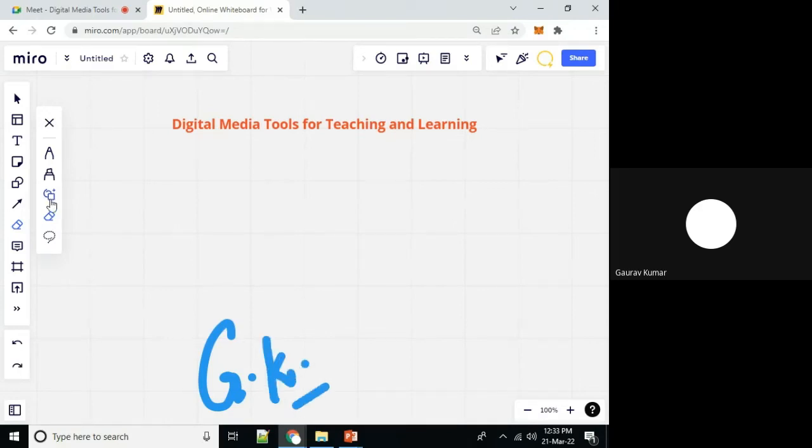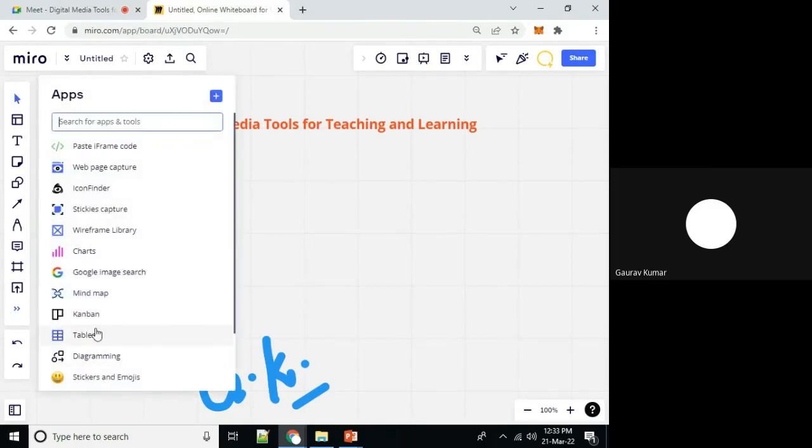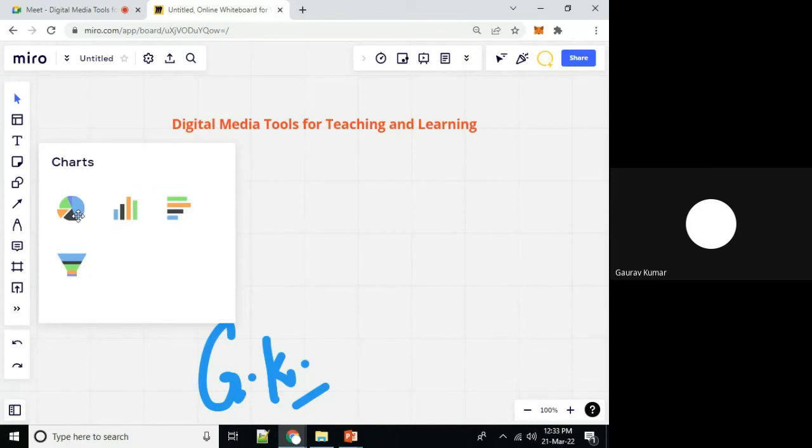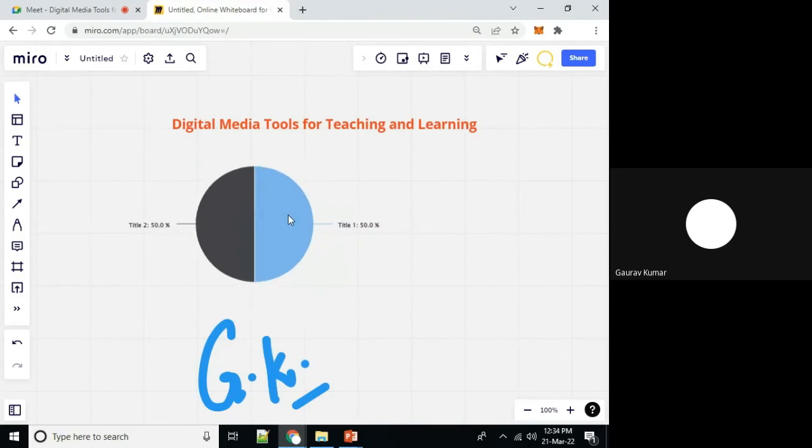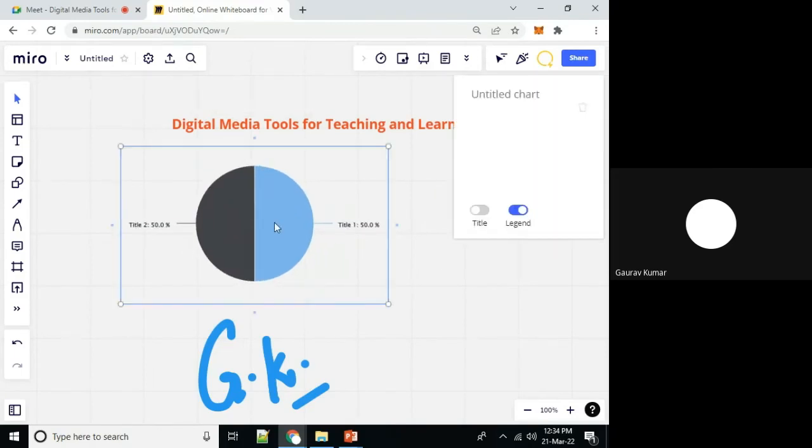undo. If we want to create some diagram, or, for example, I want to explain some particular concept, or I want to show some particular data with a graph, with some chart, we can do that. So you can see diagrams, charts, web page capturing. Which type of chart do I want to show? This chart. Double click.